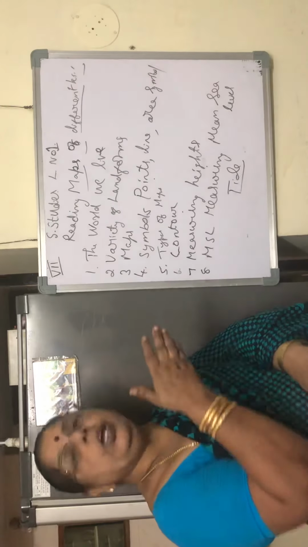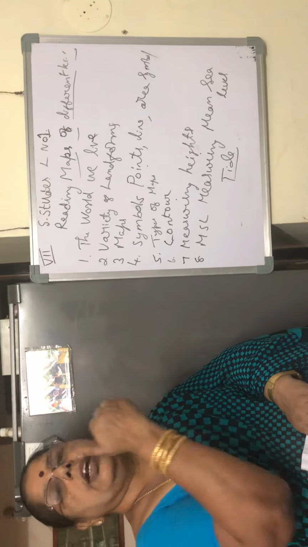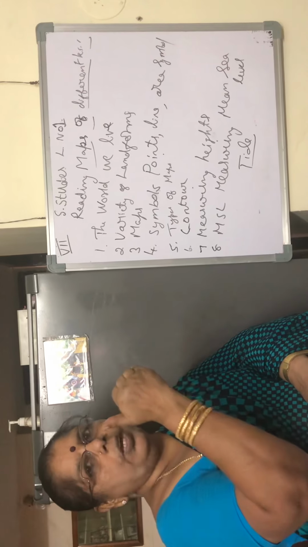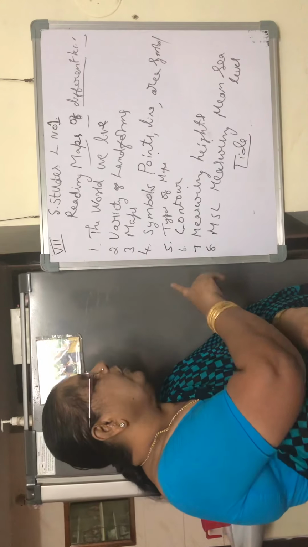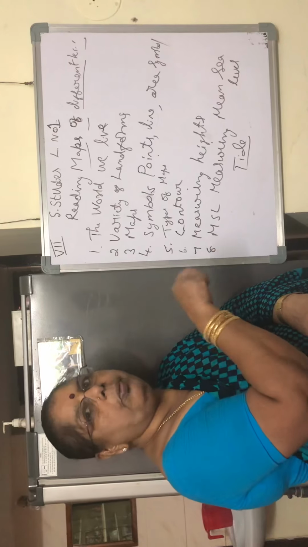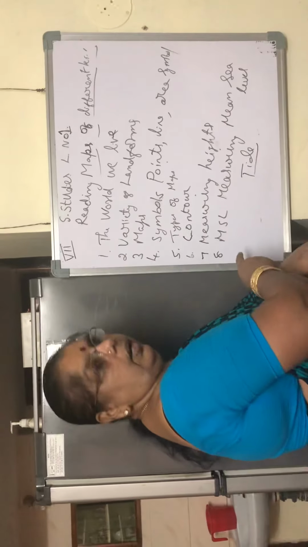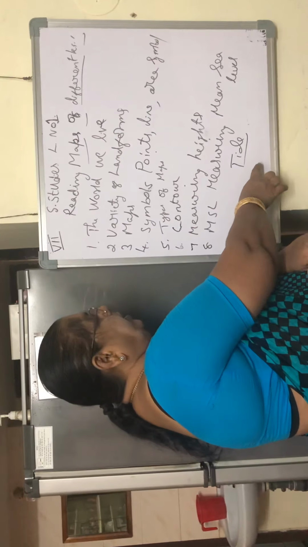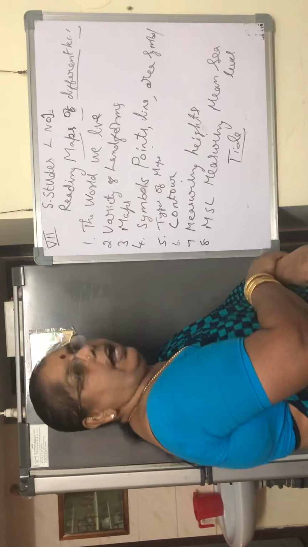We record it four or five times, then we take the average. How do we take the average? In the classroom, the students' average marks means we add all the marks and divide by the number of students. Like that, after recording four or five times, we divide by how many times we have taken. That is how we get the mean sea level. With that, I am introducing these words today: tide, contour, symbols, and varieties of landforms.